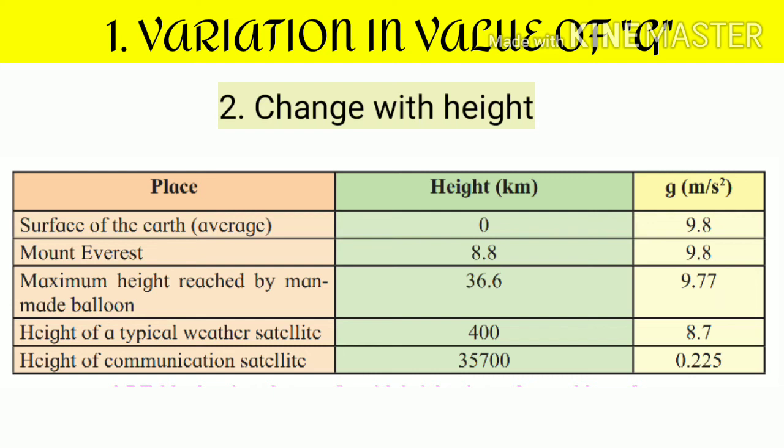And height of a communication satellite, 35,700 kilometer, and value of g is 0.225 meter per second square.